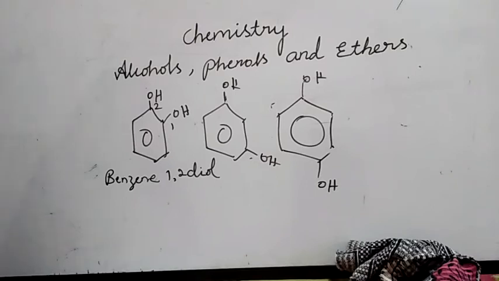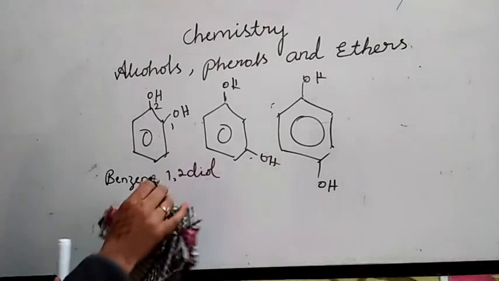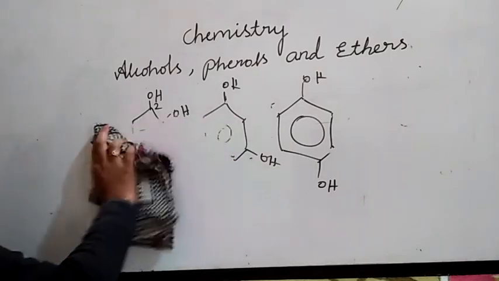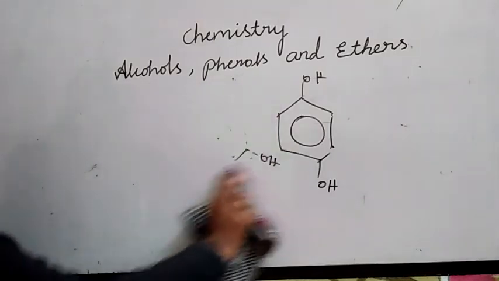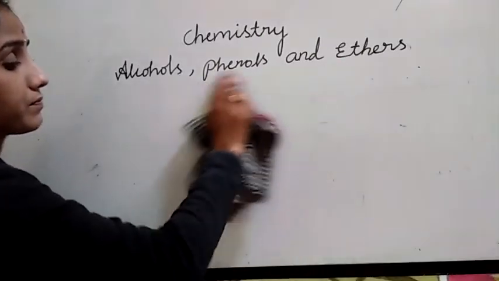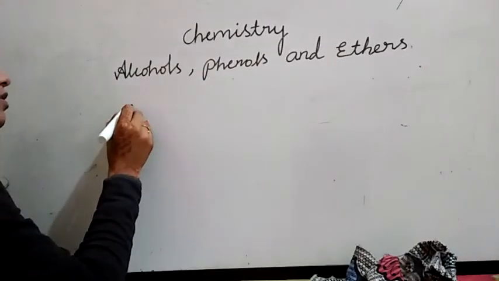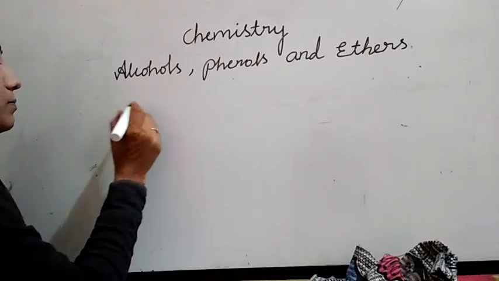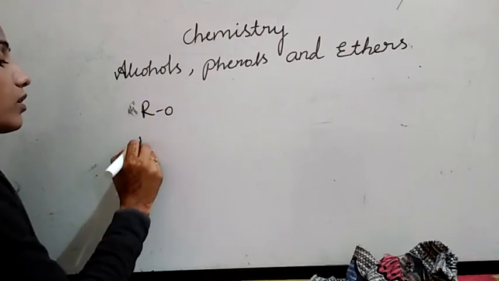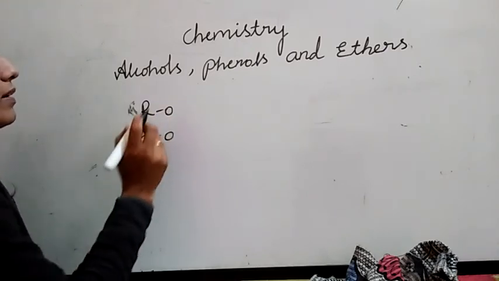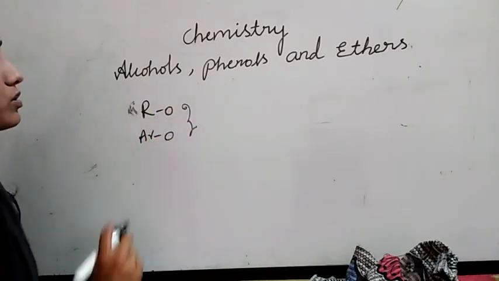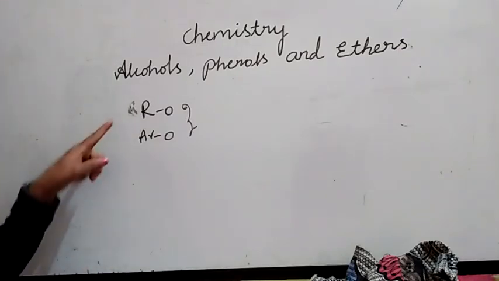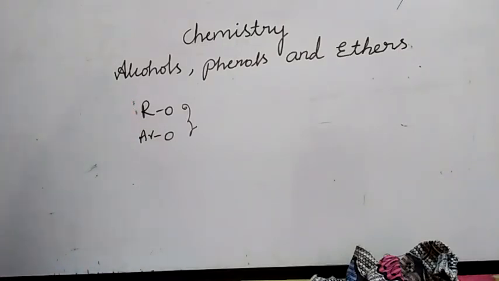Then the last one is ethers. What are ethers? You know the general formula of ethers, no? See here, when hydrogen in hydrocarbons is replaced by an alkoxy or aryloxy group, it results in the formation of new compounds called ethers, RO R'.